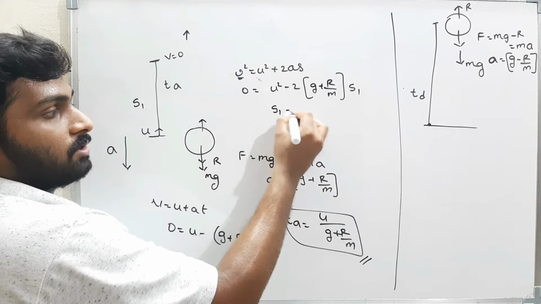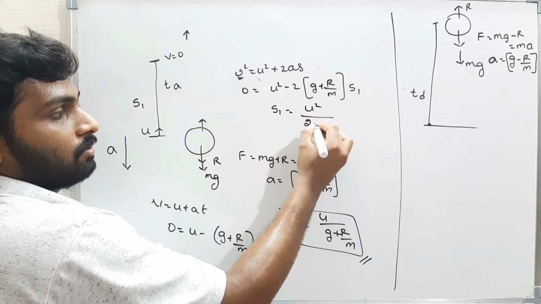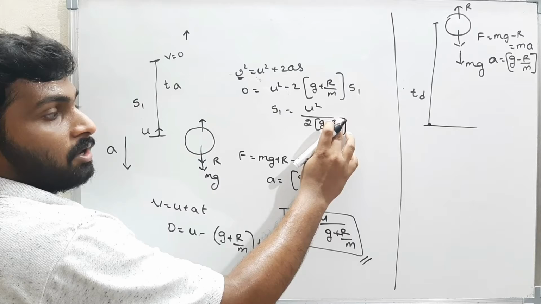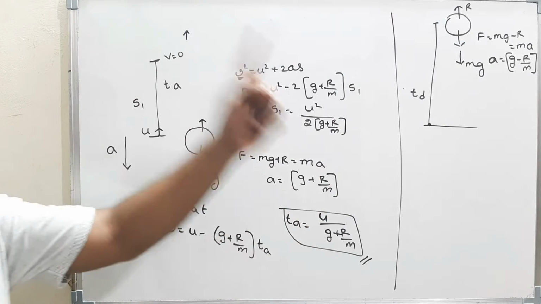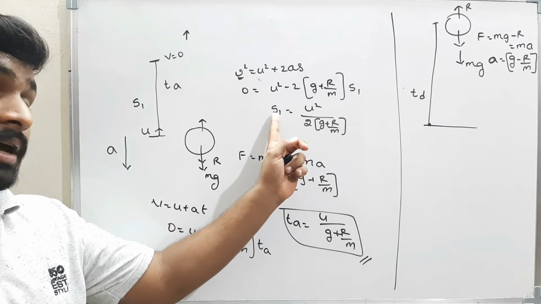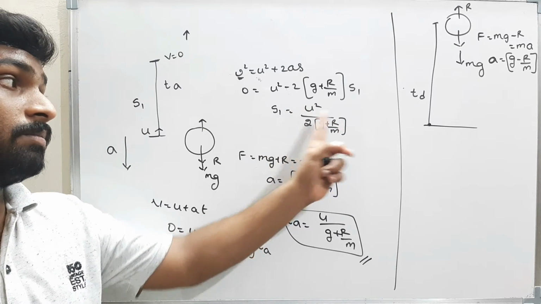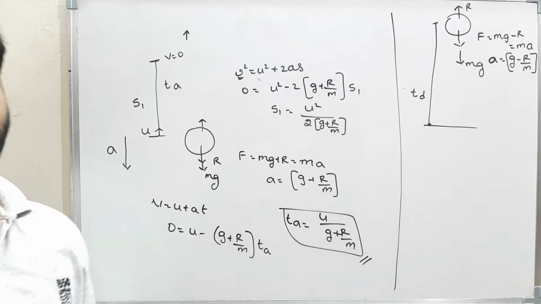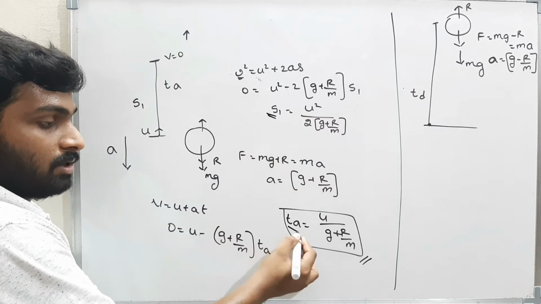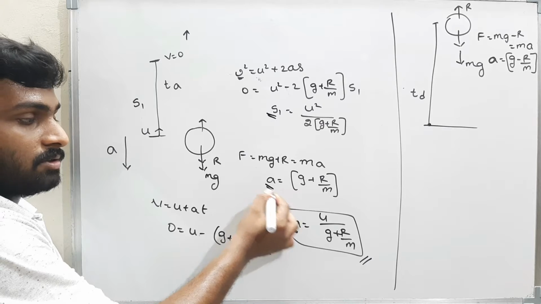What is S1? S1 is nothing but u square by 2 into g plus r by m. If there is no resistive force, the height traveled by the body is nothing but u square by 2g. But if there is some resistive force, then the height traveled by the body is u square by 2 into g plus r by m. Okay, this is the height traveled by the body, and this is the time of ascent, and this is the acceleration.